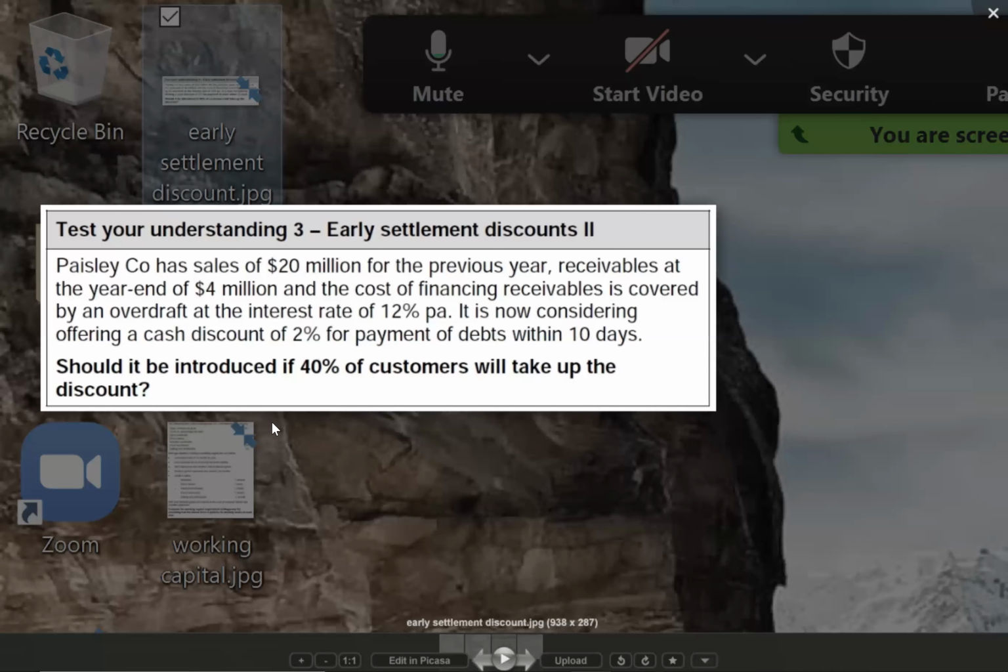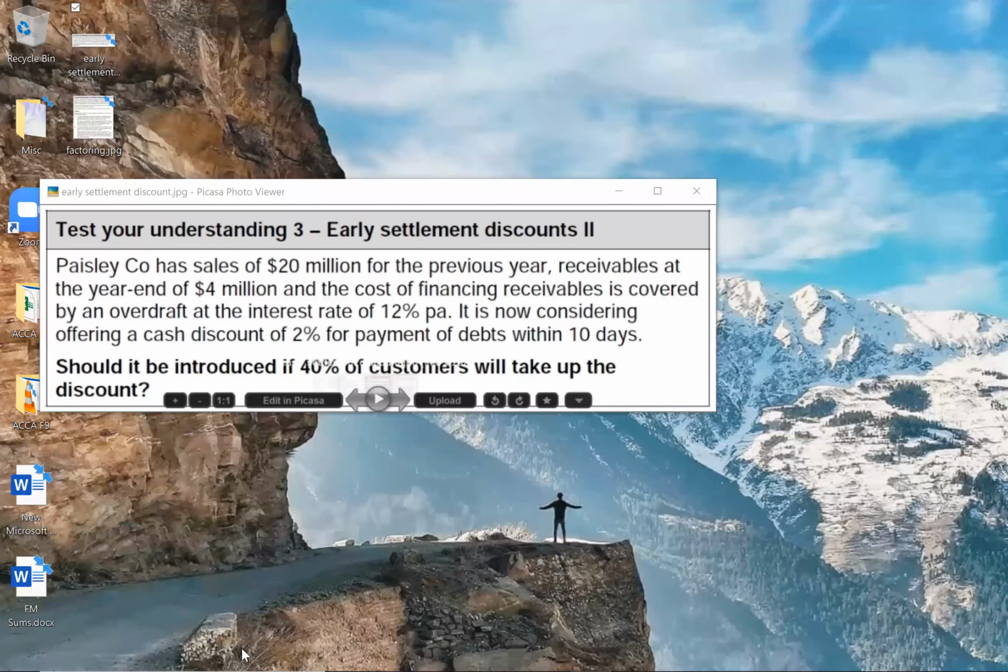Same logic of working capital. Receivables was equal to credit sales into period, so I'll take the credit sales from the right hand side to the left hand side, and receivables divided by credit sales will give me the period. Simple logic. So I'll just open up an Excel.